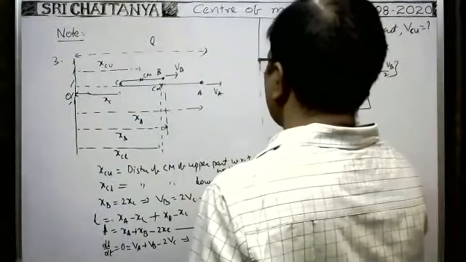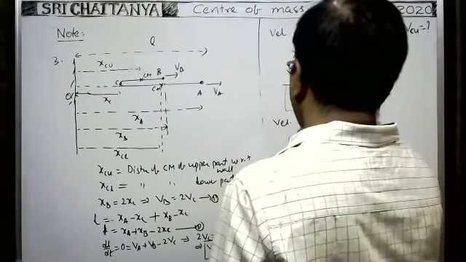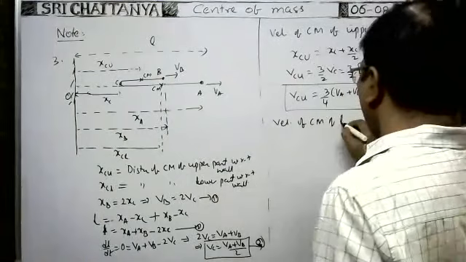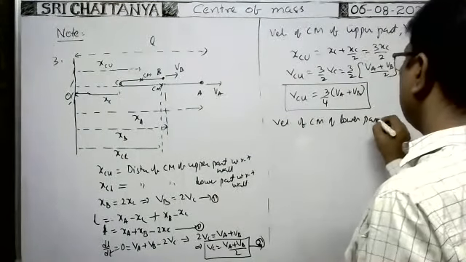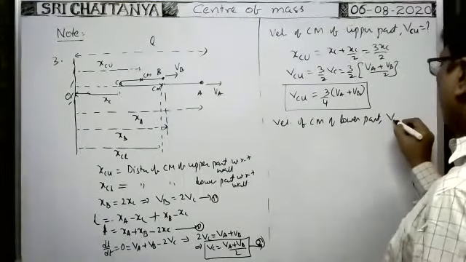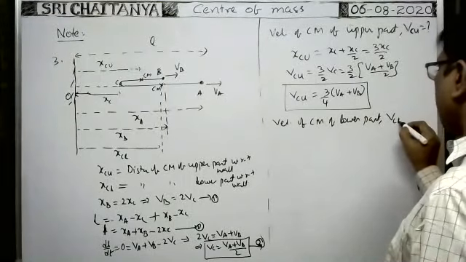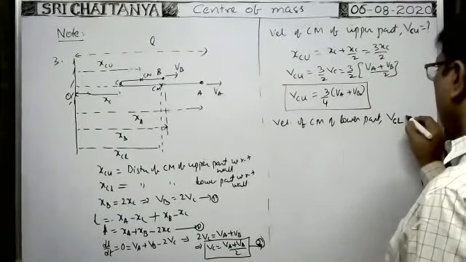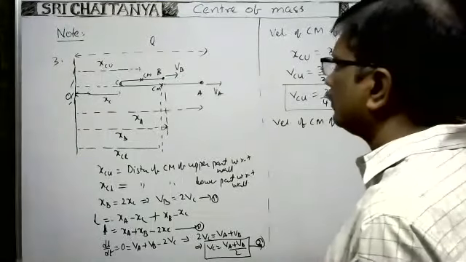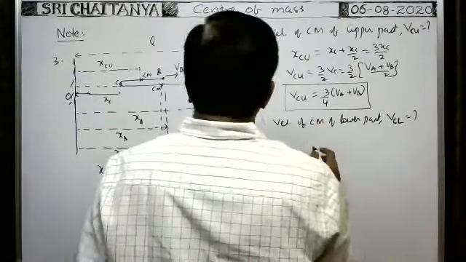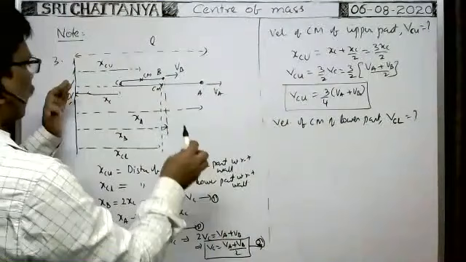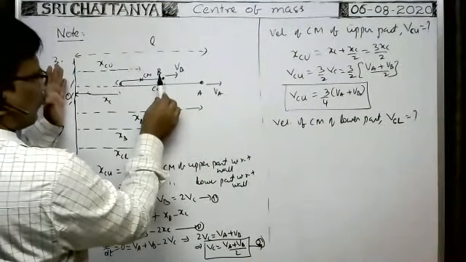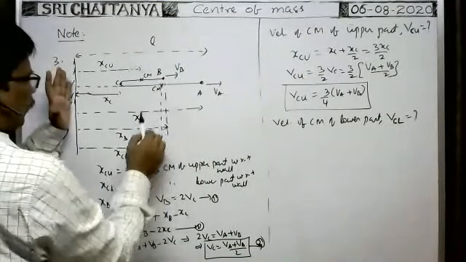Next, the velocity of center of mass of the lower part, VCL, is the question mark. For the velocity of center of mass of the lower part, first you write the distance of the center of mass of the lower part from the rigid support, that is XCL.